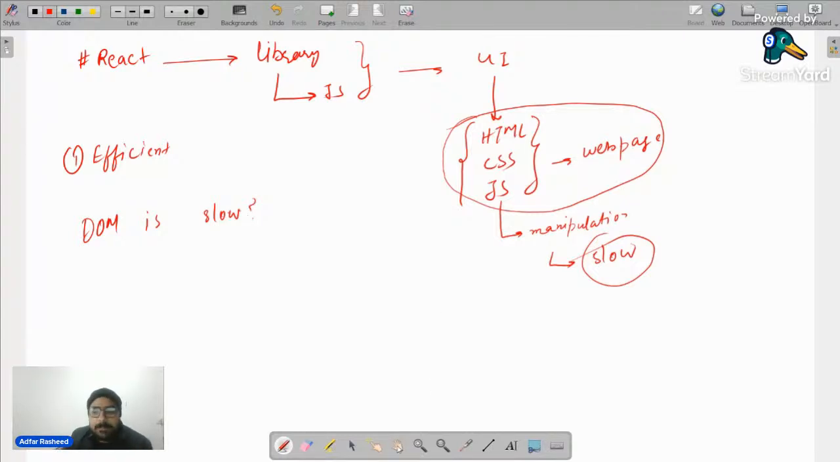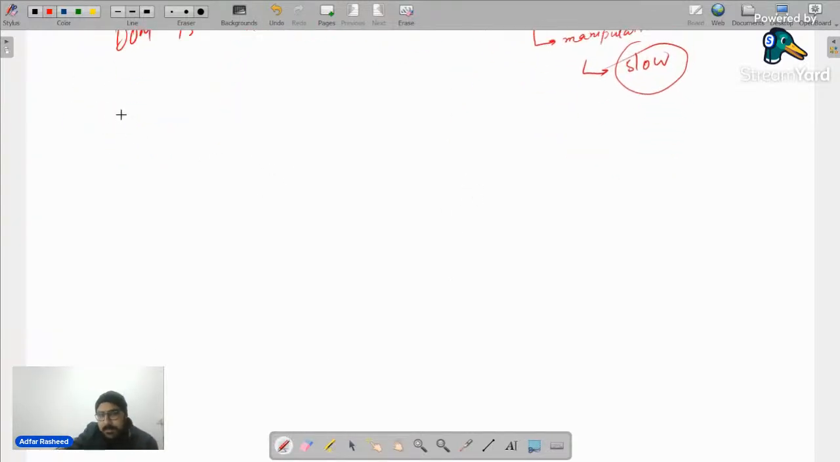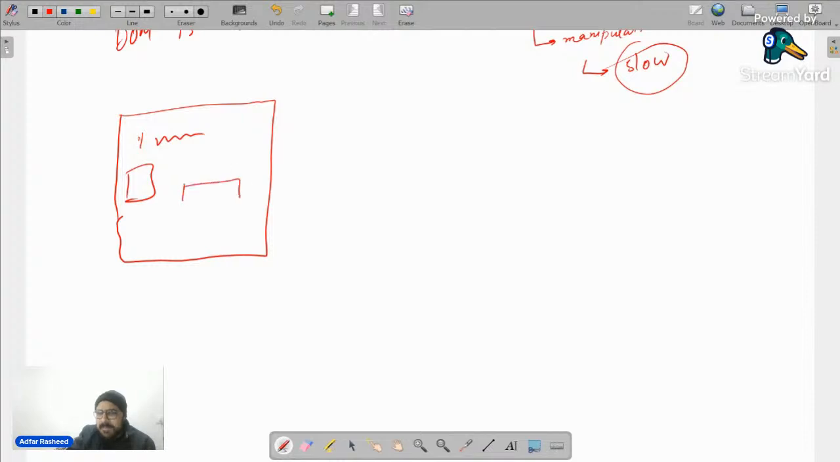Let's talk about a very simple example here. Let's suppose I have a small web application. Please make sure you take notes at the same time. Let's suppose I have a simple web application where there's a lot of text, maybe some images, maybe some buttons, maybe some list, meaning there are a lot of things on this website. Maybe I have added a functionality. Because of that functionality, whenever I click on this particular button, it changes the content of this text tag, whatever it is, and makes it Adfar Rashid.